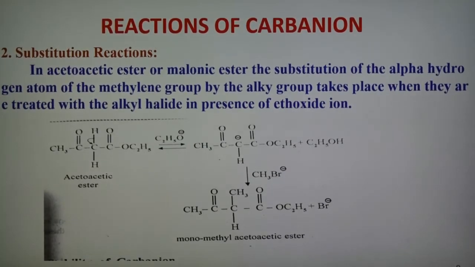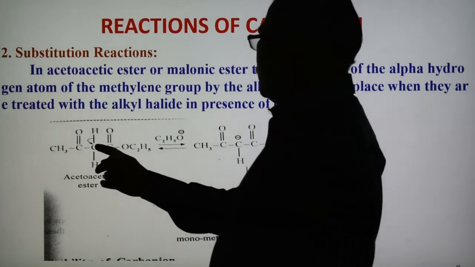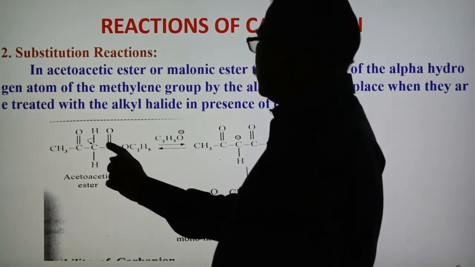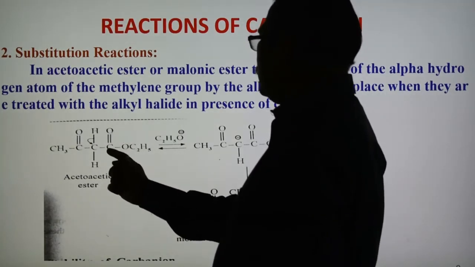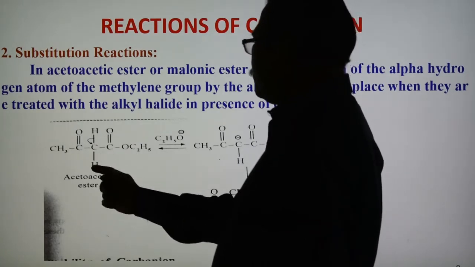In the case of acetoacetic ester or malonic ester, which contain a reactive methylene group, substitution of the alpha hydrogen atom of the methylene group by an alkyl group takes place when they are treated with an alkyl halide in the presence of ethoxide ion. This is the structure of acetoacetic ester; the carbon next to the carbonyl group is the alpha carbon, the reactive methylene group.